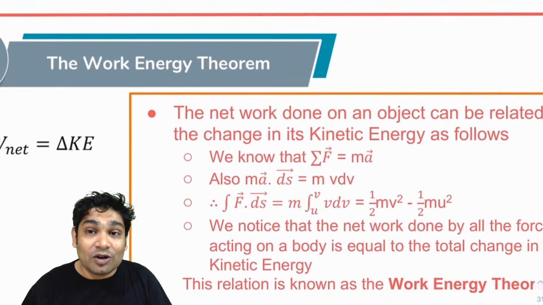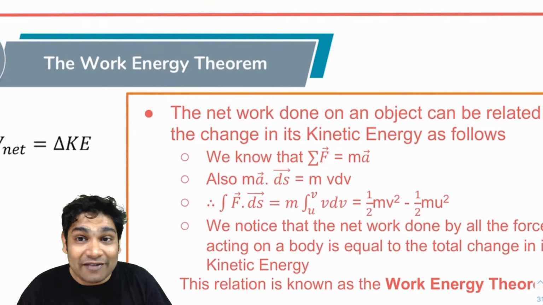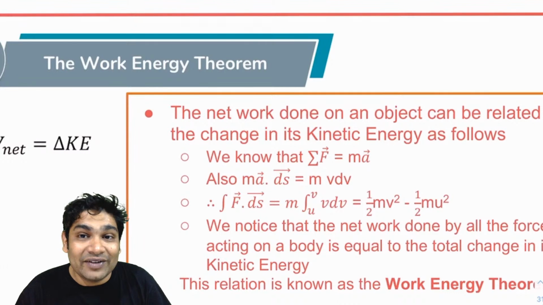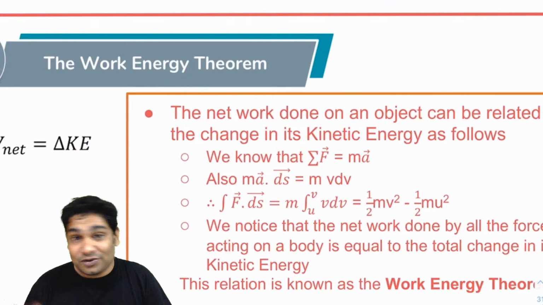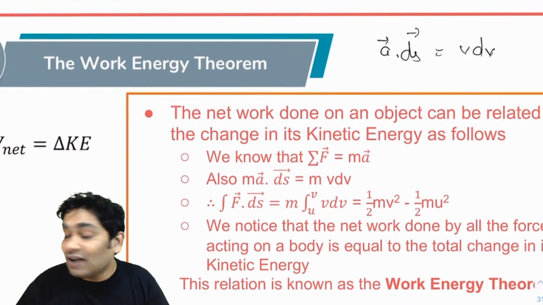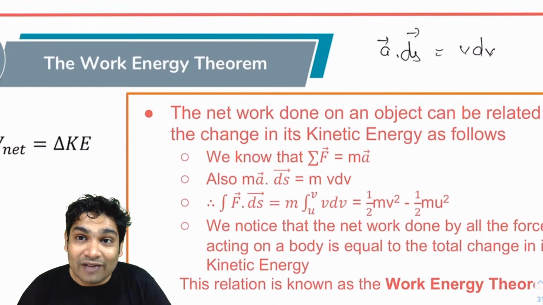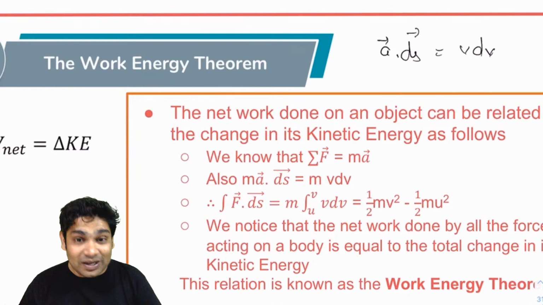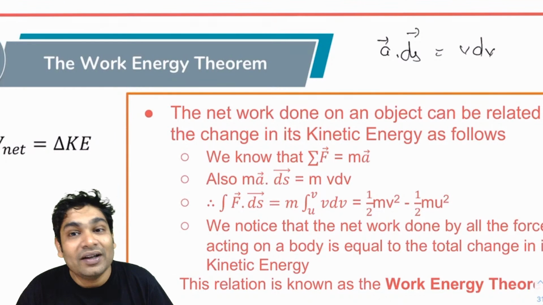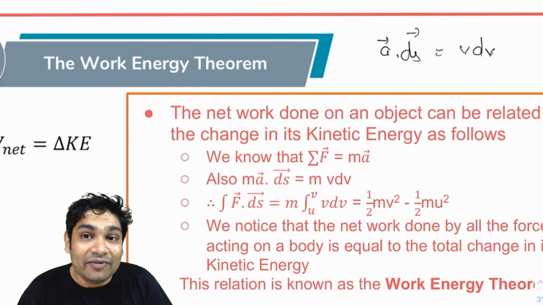We know that summation of all forces, summation F, can be written as ma. You also know that m times A dot ds will be m times v dv. I told you that earlier, that A dot ds becomes v dv. I'm not showing you how because we don't have enough time. For class 11, guys, I will definitely show how this happens. So instead of A dot ds, I'm writing v dv.